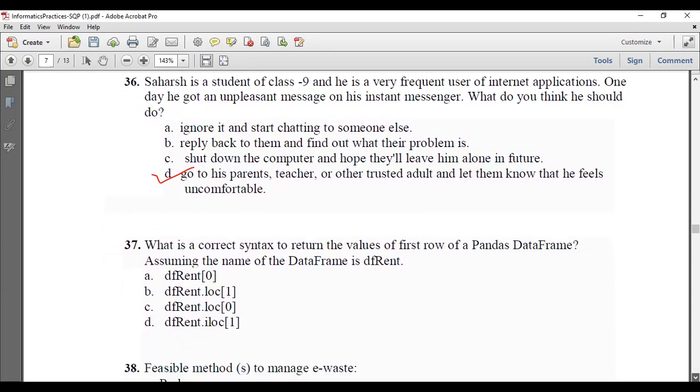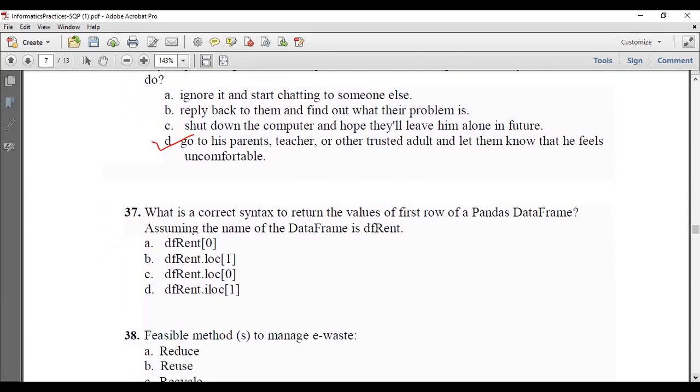What is the correct syntax to return the values of the first row of a pandas data frame, assuming the name of the data frame is df_friend? That's the name of the data frame. What is the correct thing to return? First row means what? Zeroth row, isn't it? First row stands for zeroth row, and loc is the method for returning. So how will we do it? df_friend dot loc of 0.